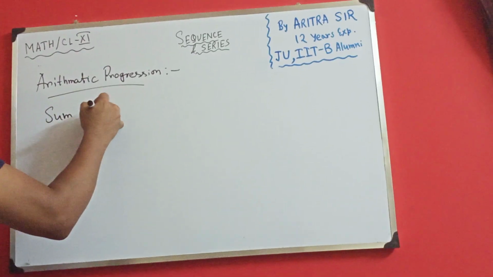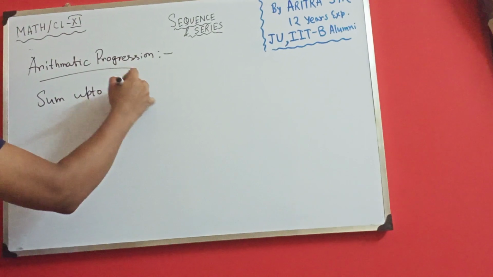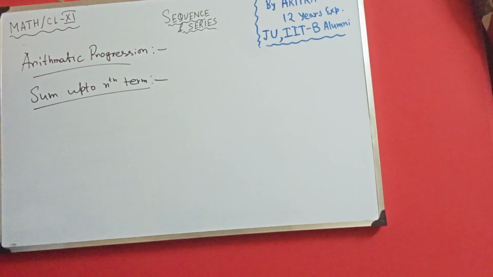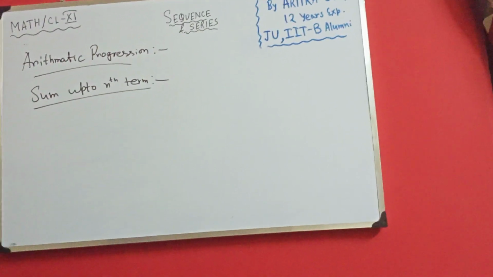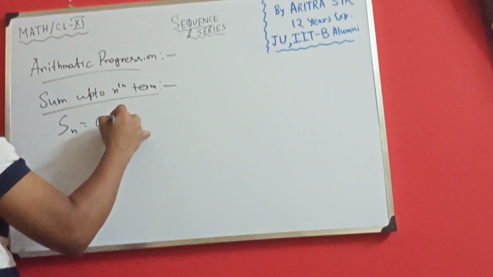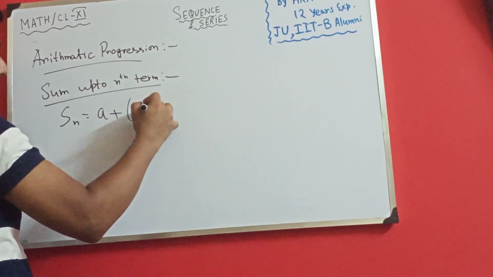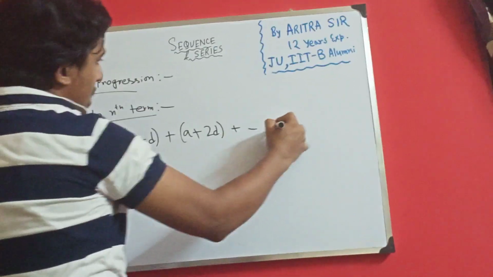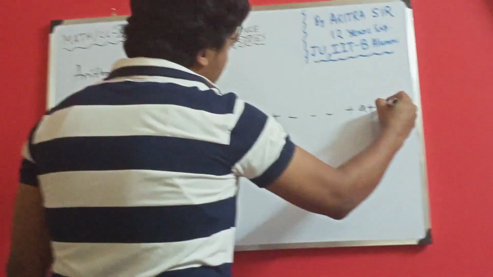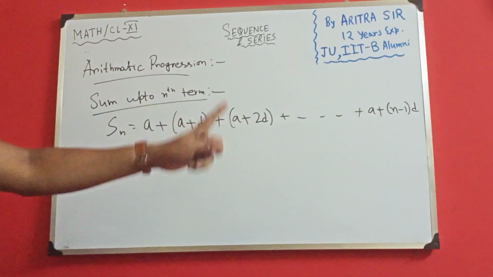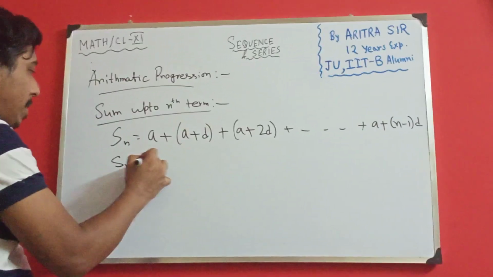Sum up to nth term, that is the last concept that I will discuss in today's class. What is the sum up to nth term of an AP? Say Sn equals a, plus a plus d, that is the second term, then a plus 2d, and I can proceed up to the nth term, a plus n minus 1 into d. That I write here from first to last. Now I write from last to first.